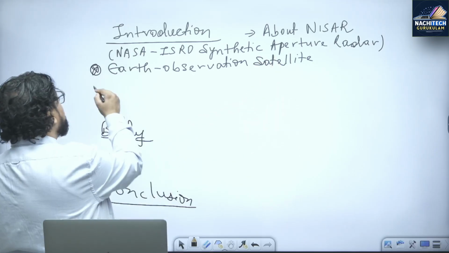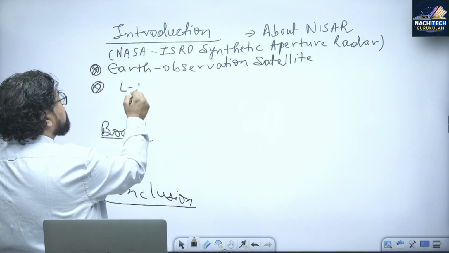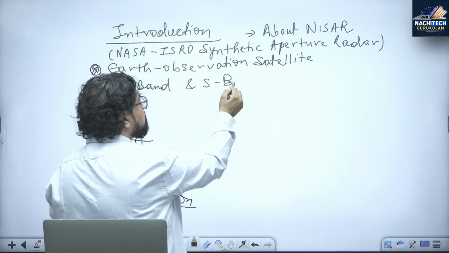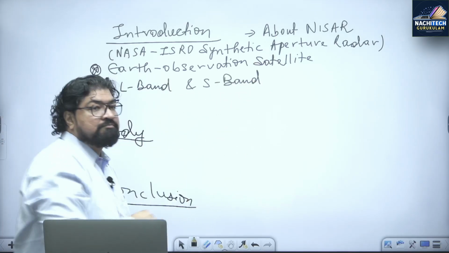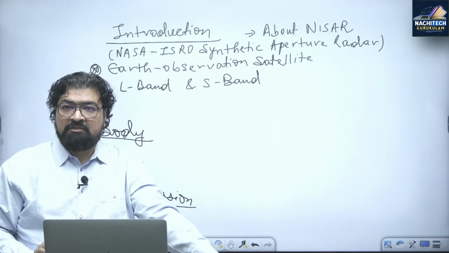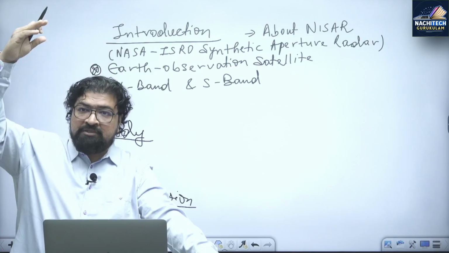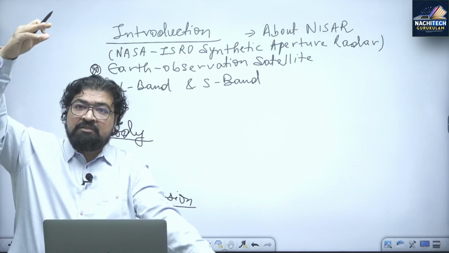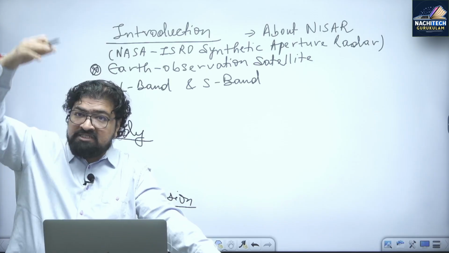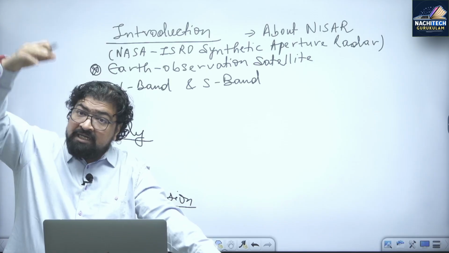So what becomes very important here? Here this word comes, L band and S band. L band, frequency, ultra high frequency. Today whatever communication happens with the satellite, it happens with radio waves, right? You have a communication system there, and it has a dedicated frequency range.